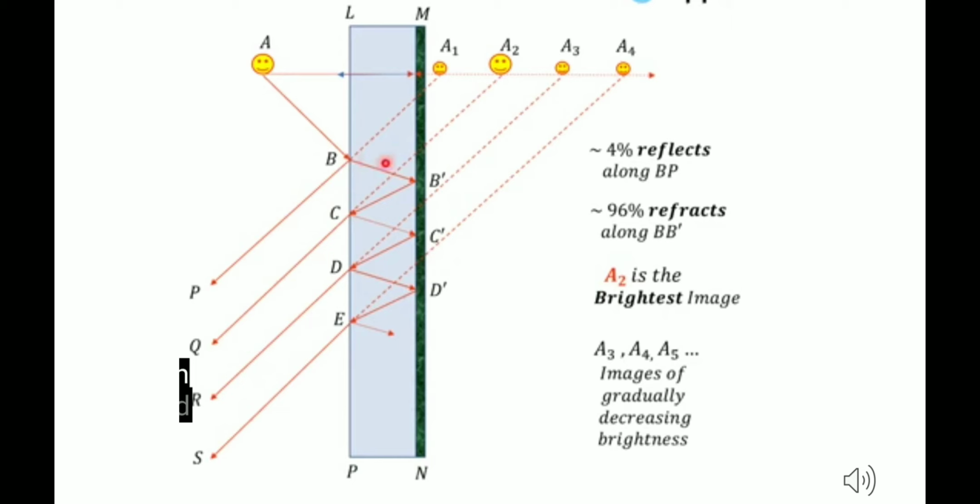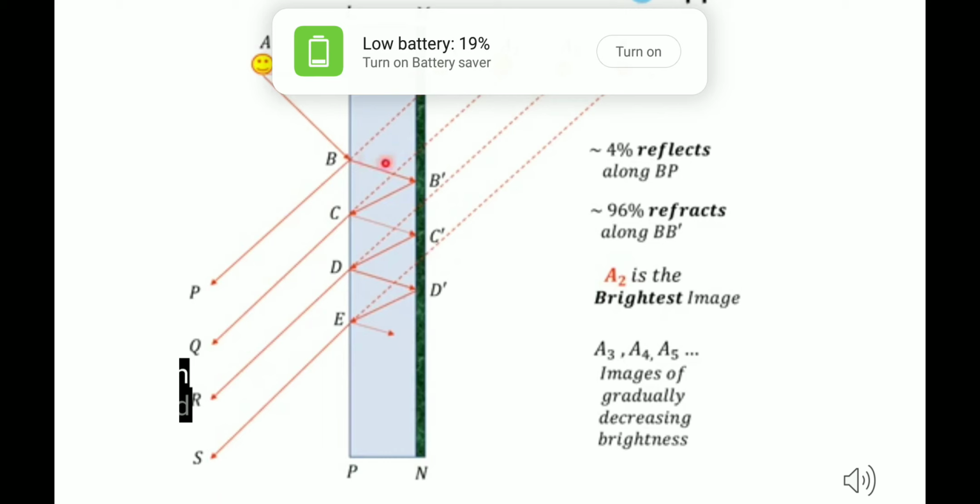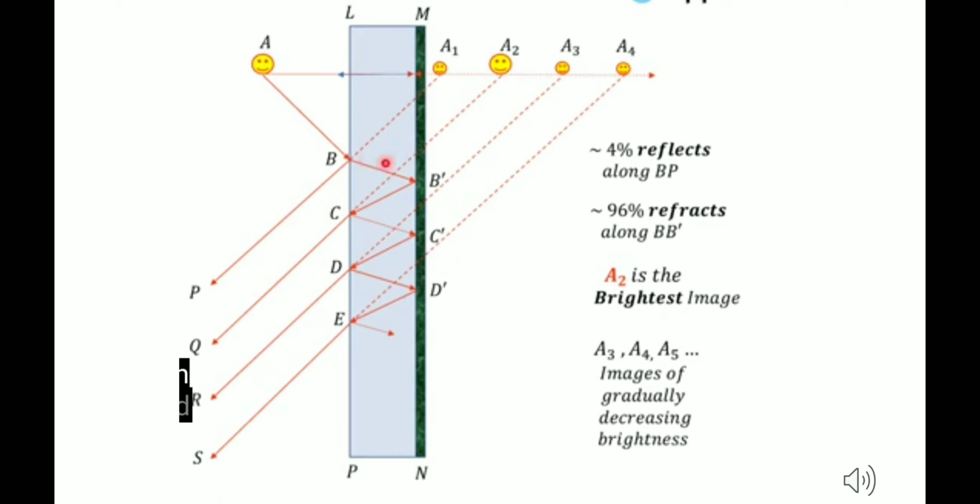Now, A2 from C. Sorry, the reflection is from B dash, but we are getting the point C. From B dash, it has been reflected and it reaches C. When C is traced back, it is the second image over there, and this will be the brightest because 96% of the light ray has suffered refraction, and it reaches C. So angle of incidence is equal to angle of reflection in that case, and the percentage also remains the same.